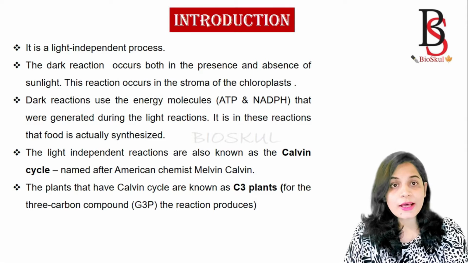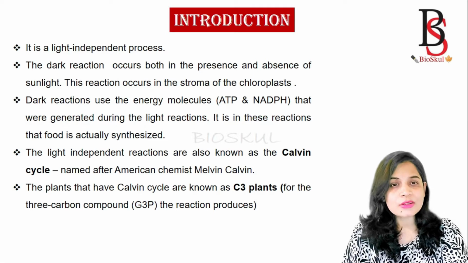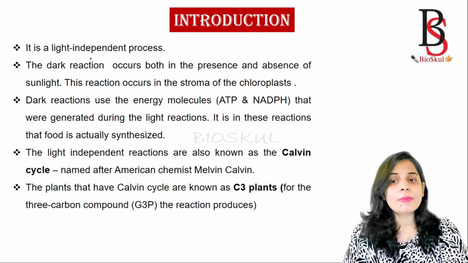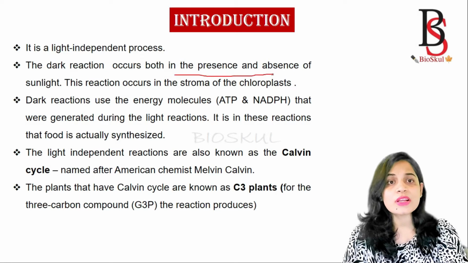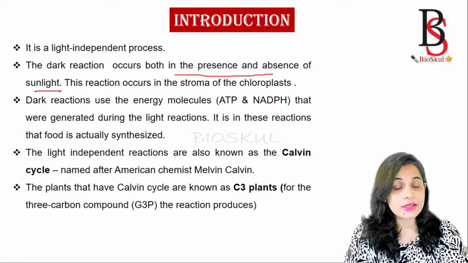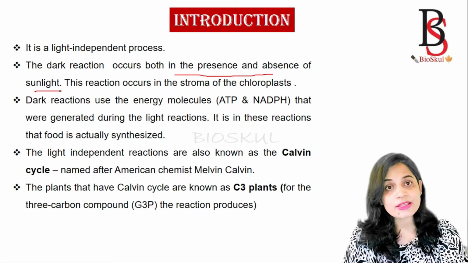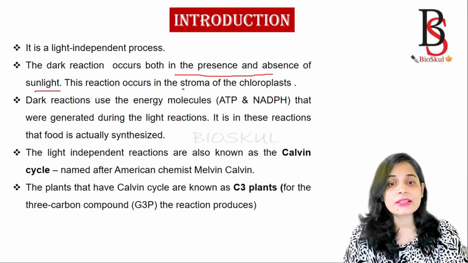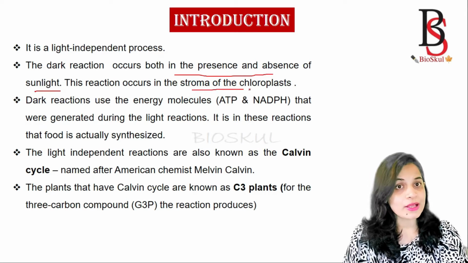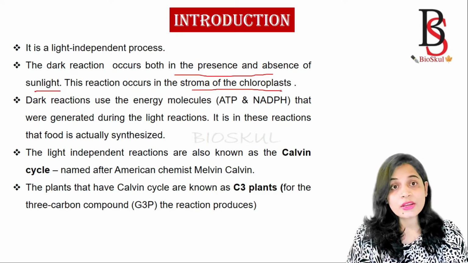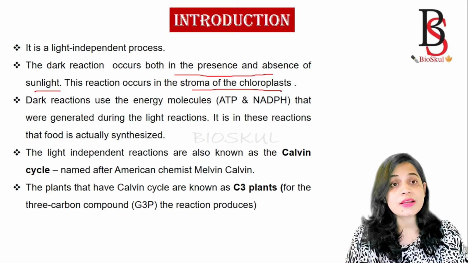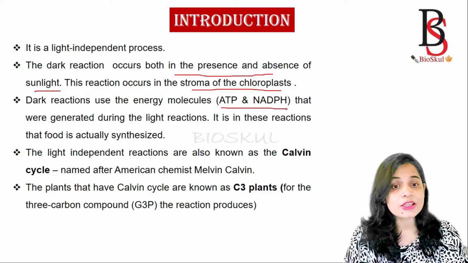It is called the dark reaction, but the word is not appropriate. We can call it the light independent reaction because it can occur both in the presence as well as in the absence of sunlight. Where does the dark reaction take place? It takes place in the stroma of the chloroplast, and it uses the energy produced as the end product of the light reaction, that is ATP and NADPH molecules.